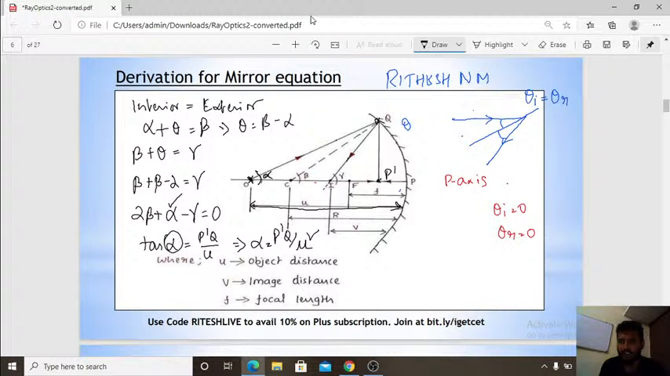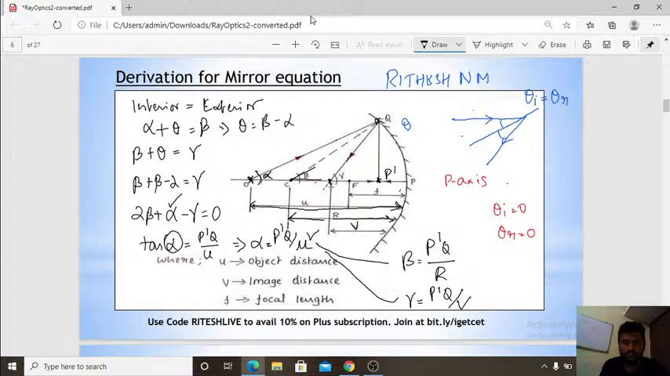So I can substitute here. Similarly, take the second triangle, beta. For that also you will get beta equal to P dash Q divided by R, this is the radius of curvature. Similarly for gamma you will get P dash Q by applying tan theta, and this distance is nothing but V. So I got three equations here.